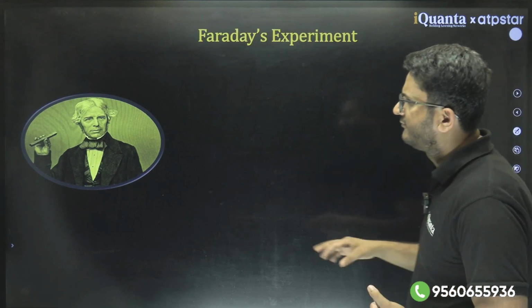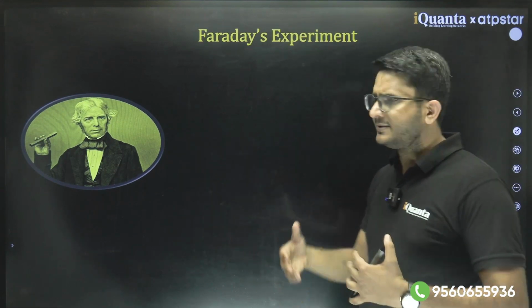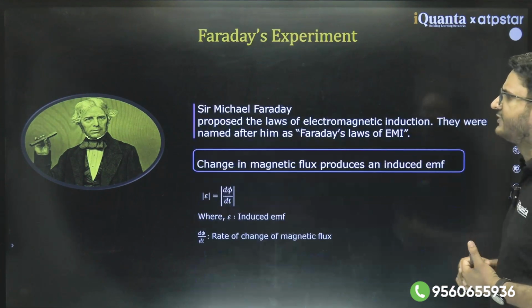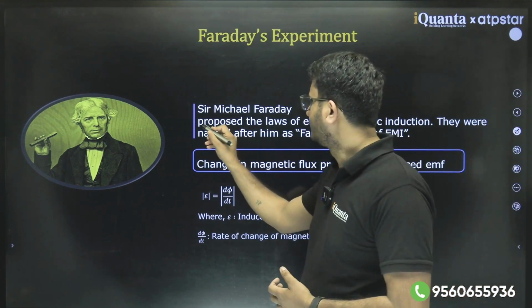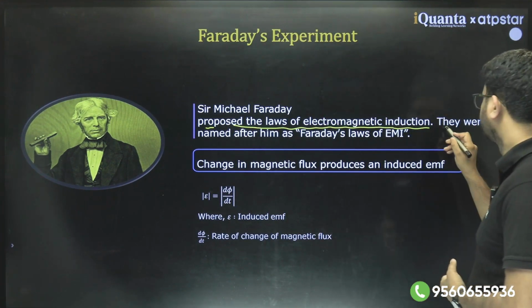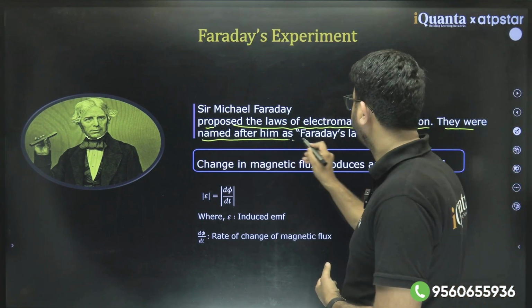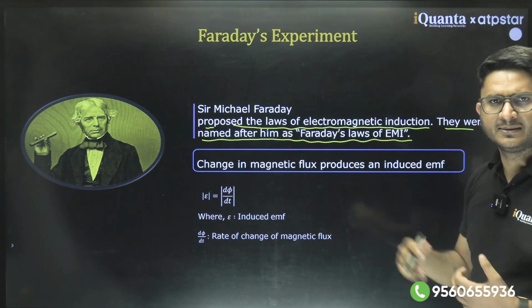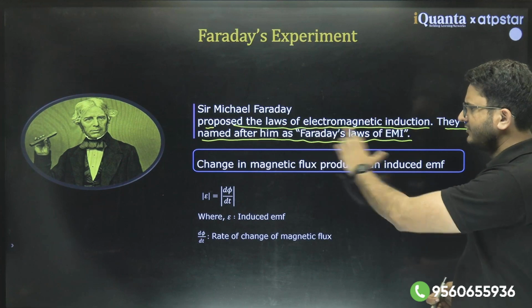So let's see what was happening around that time. Faraday, which we have already covered, did one experiment. Faraday proposed the laws of electromagnetic induction, named after him as Faraday's laws of EMI. In the previous chapters we have covered this.